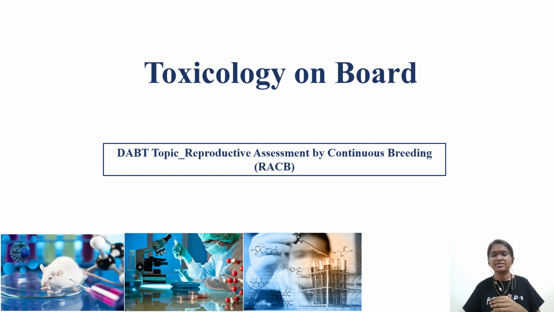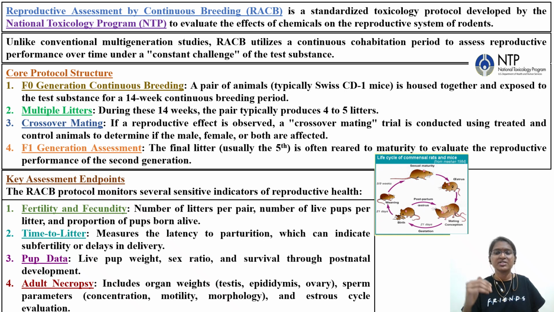Today in this video we'll be discussing another DABT topic, that is reproductive assessment by continuous breeding, the RACB protocol. I will be discussing with respect to NTP. I will also request you to list out all the OECD guidelines with respect to reproductive toxicity, like first generation toxicity or second generation toxicity, and prenatal postnatal toxicity PPNT studies. Which is the OECD guideline responsible for this type of combined reproductive and repeat dose toxicology study? What is the OECD guideline number?